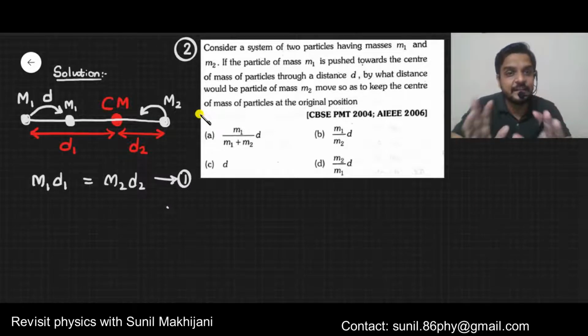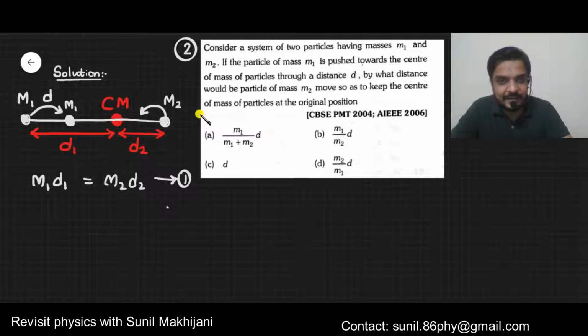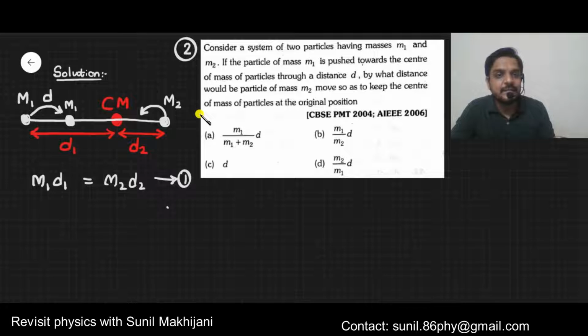Okay, try to understand. If m1 is shifted to the right side, and you shift m2 also to the right side, then obviously the center of mass will also shift to the right side, because the entire setup is shifted to the right. But if you want to keep the center of mass at the same place, then m1 is shifted to the right, so m2 you shift to the left to nullify. Now suppose m2 is shifted by the distance y. So y is the displacement of m2.